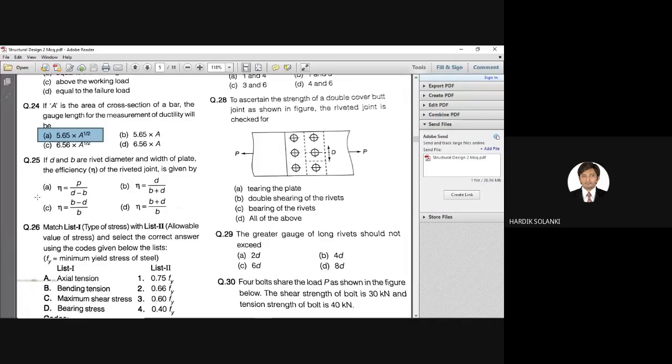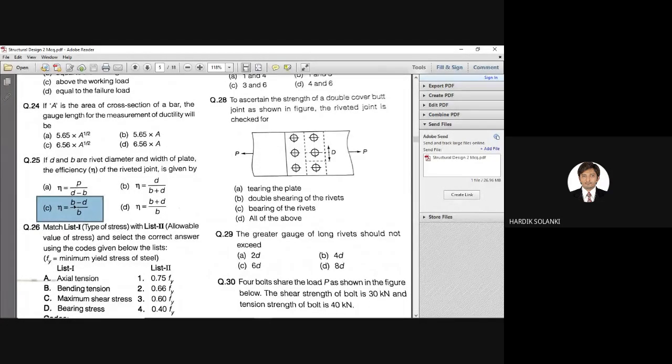So the correct answer for this is option C. Efficiency is (b minus d) divided by b. So b is the width of plate and d is the diameter of rivet. So width of plate minus diameter of rivet divided by again width of plate, multiplied by 100, will give you the efficiency.